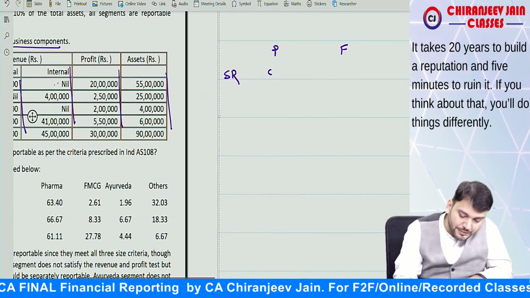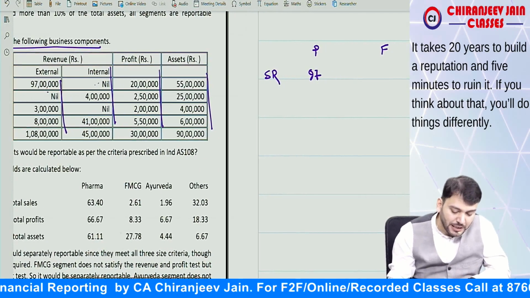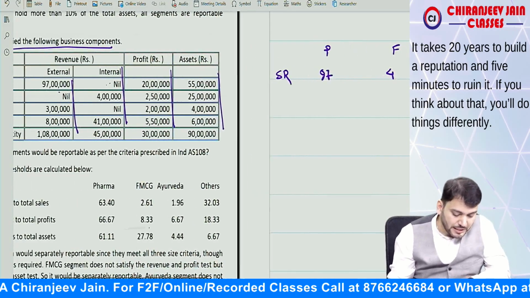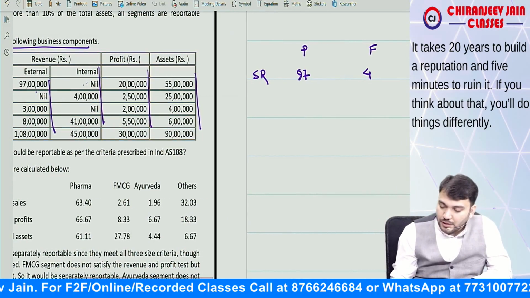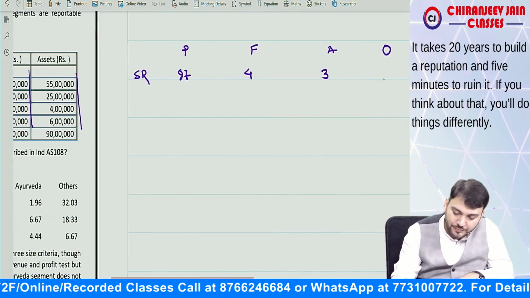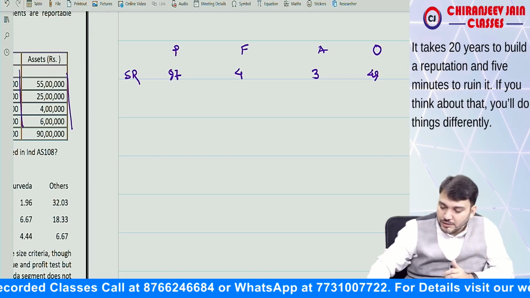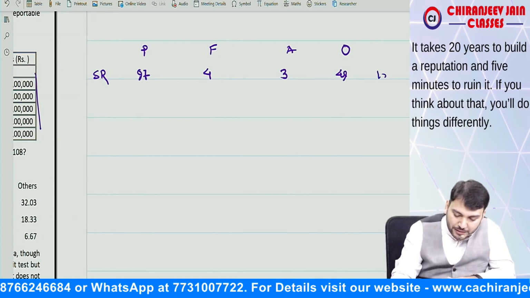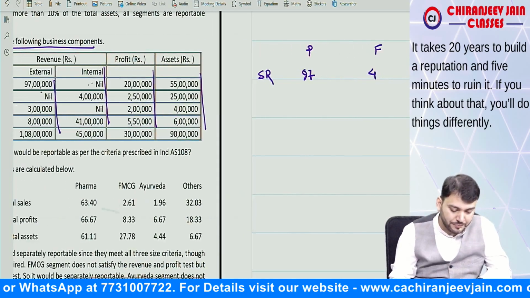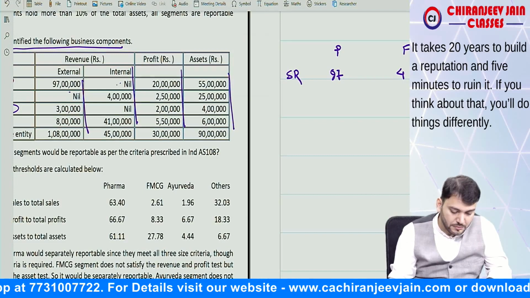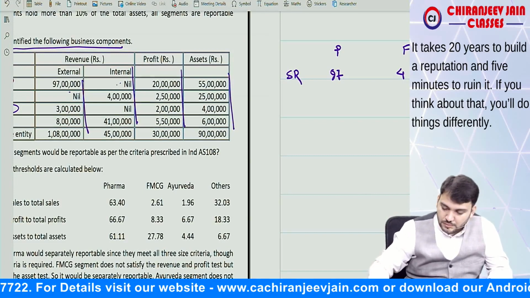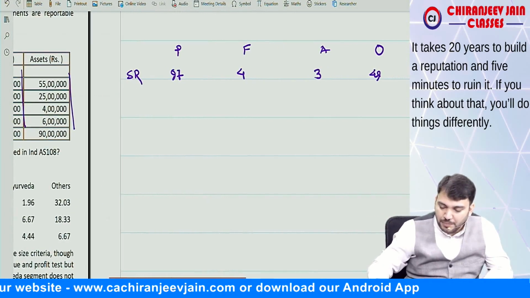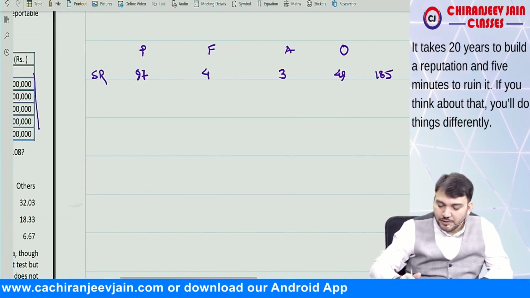It is 97 lakh, then 4 lakh, then 3 lakh, then 8 plus 41, that is 49 lakh. So the total is 97 plus 4 plus 3 plus 49, which is 153 lakh.